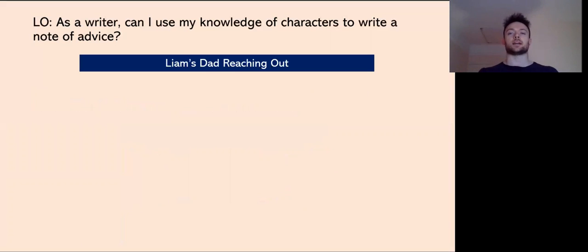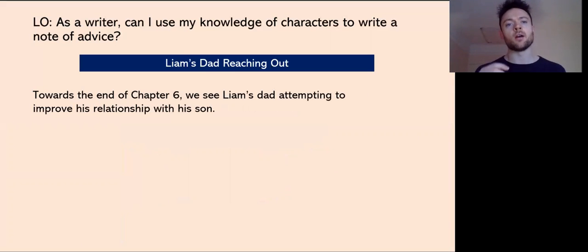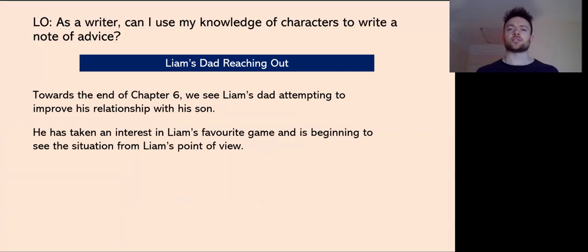Now, Liam's dad reaching out. So, as you would have found out when you were listening to chapter 6, towards the end of the chapter, Liam's dad attempts to improve his relationship with his son, okay? So he's taken an interest in Liam's favourite game and is beginning to see the situation from Liam's point of view. So if you remember, they were going to play Monopoly.